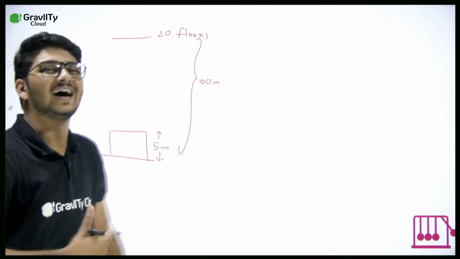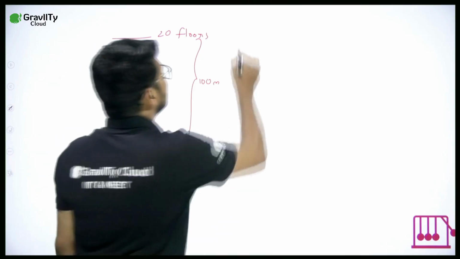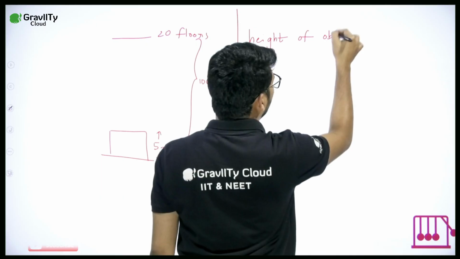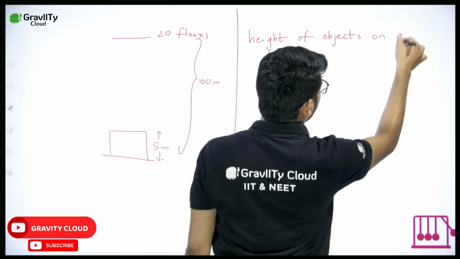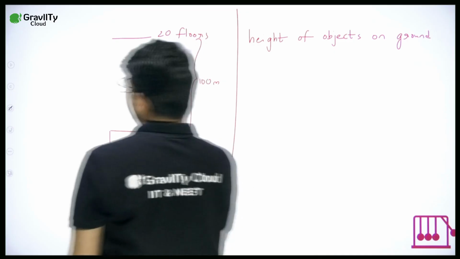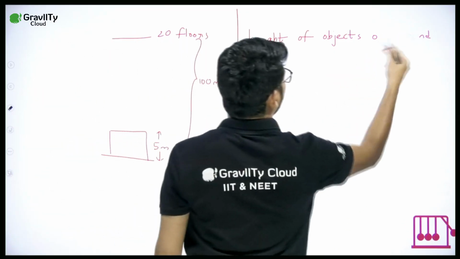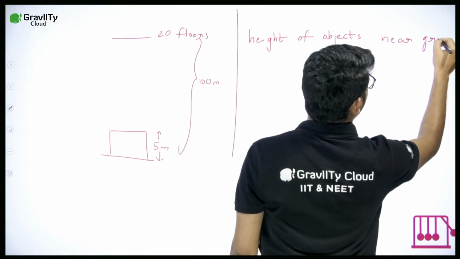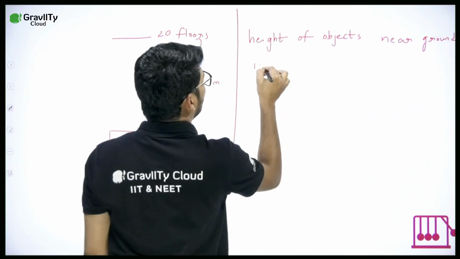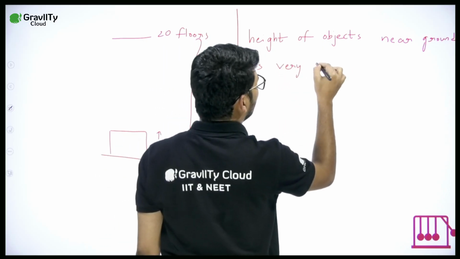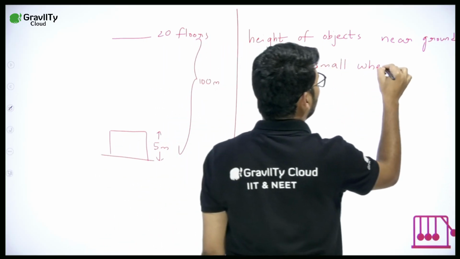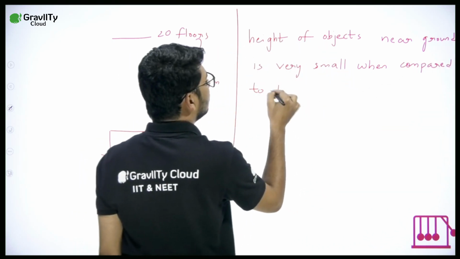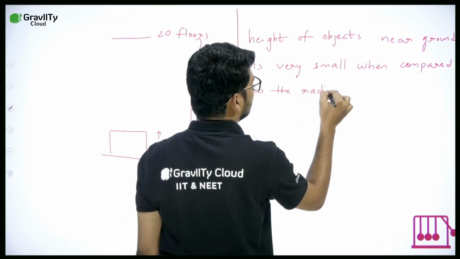So generally, the height of objects on the ground, or let's say near the ground, it's better to say near the ground, is very small when compared to the radius of Earth.